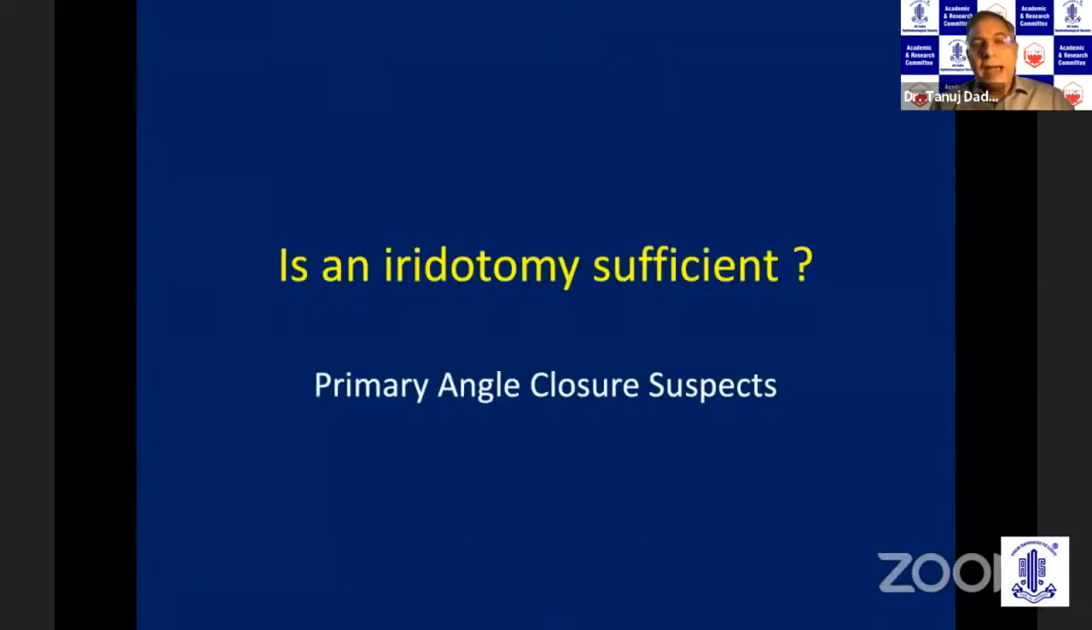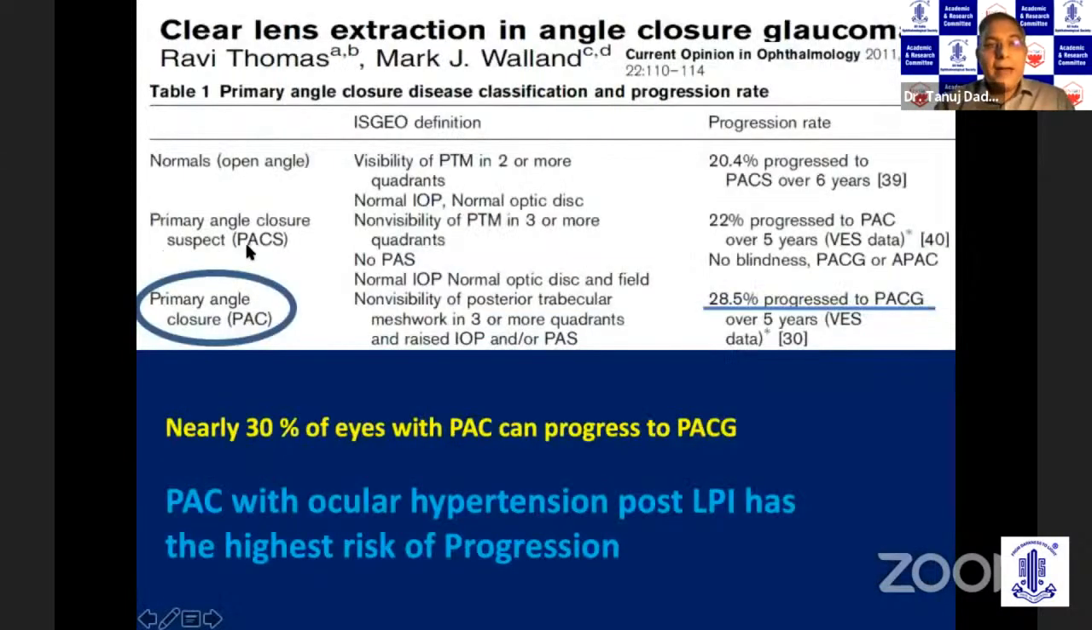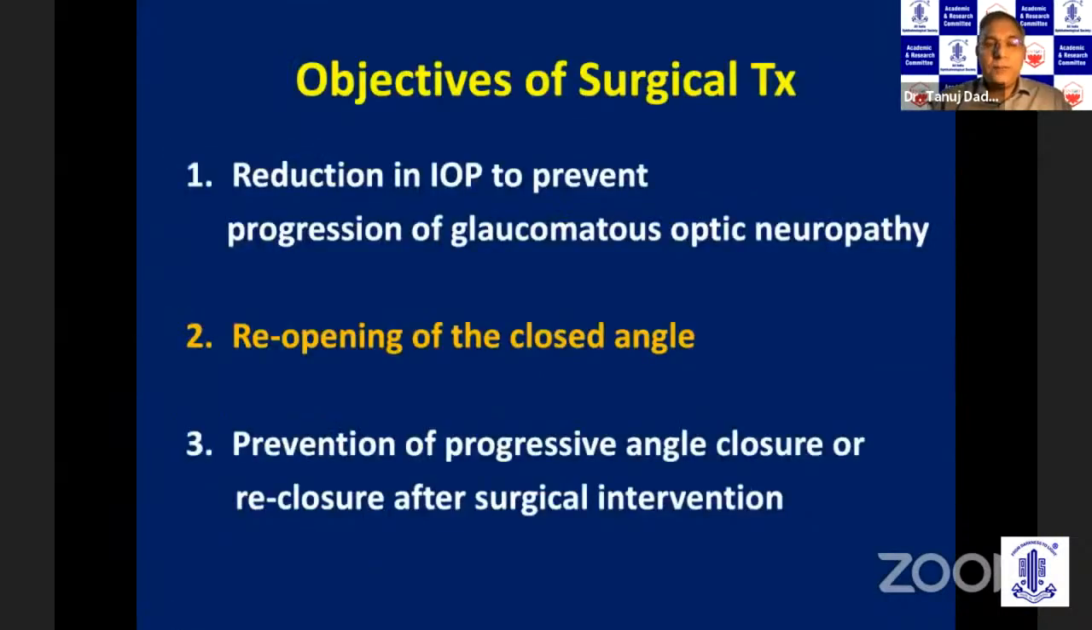Now, once you have done the iridotomy, is the story over? No, because after iridotomy, it has been demonstrated that nearly 60% of patients still may have contact between the iris and the trabecular meshwork and the disease may progress. So in primary angle closure suspect, nearly 22% of the patients can progress over 5 years, and in primary angle closure, nearly one-third can progress over 5 years. And if you have ocular hypertension, that is the highest risk of progression to glaucomatous optic neuropathy.